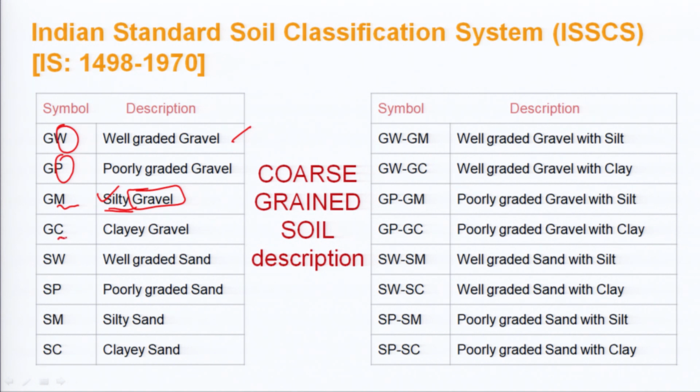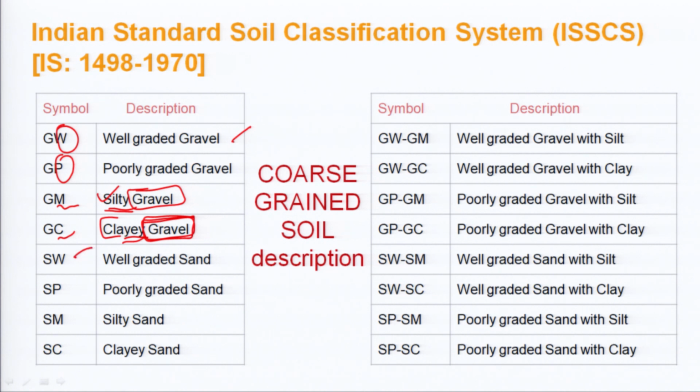Similarly, when it is GC, the soil is clayey. The nature of fines present in it is clay, that is, clay is more than silt, but the major soil in it is gravel.